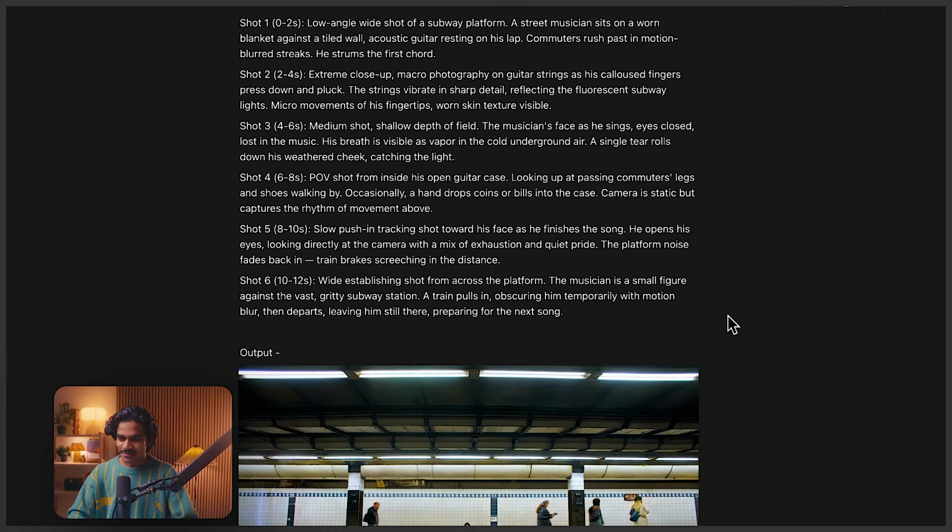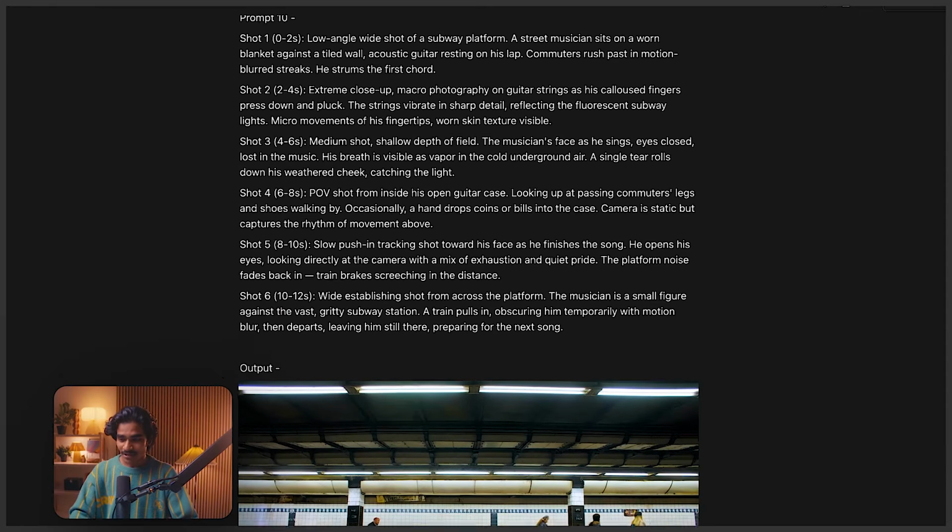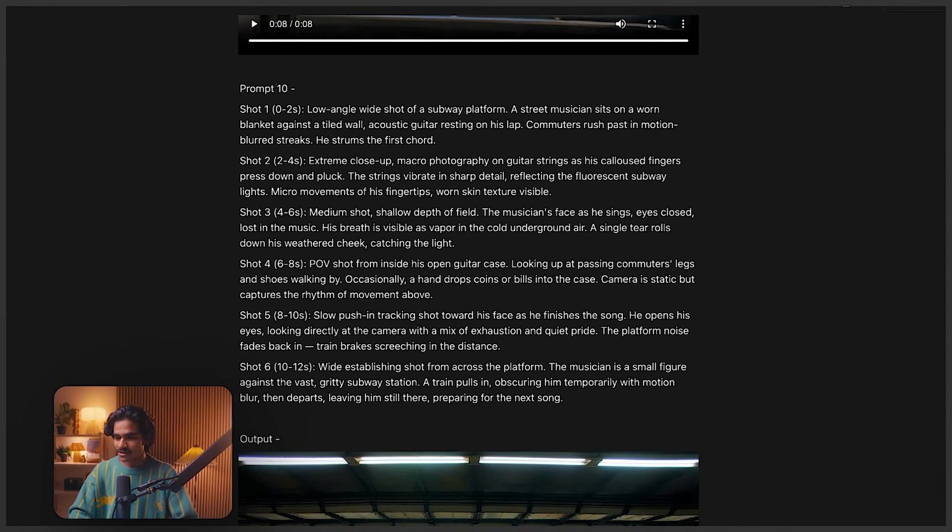This looks like proper actual film, and I don't see anything going wrong in this one. Any morphing? No morphing, or anything that I could spot. Okay, this is not AI generated. Nothing. So I'll break down the prompt right now one by one. It's a very interesting prompt. I'll definitely put it in the description as well.